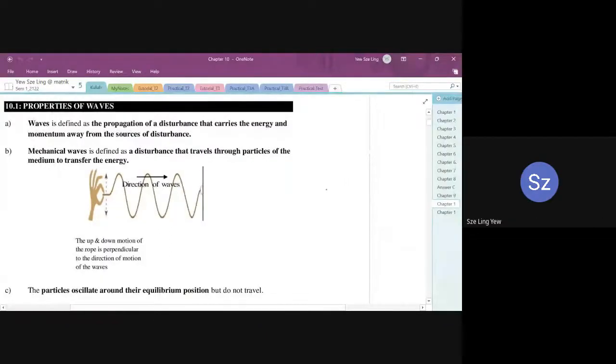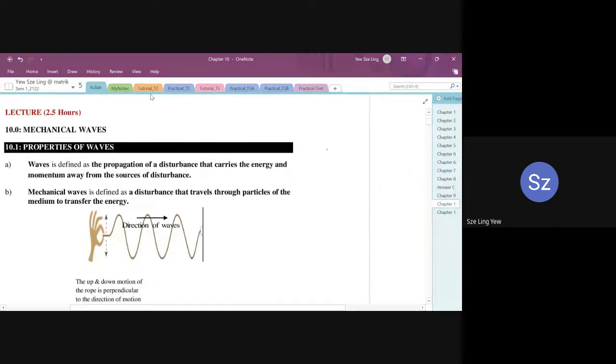Okay, now let's look at chapter 10. We'll do chapter 10 today, and according to the lecturer notes, we're going to spend 2.5 hours on this chapter, but most probably I will finish it in 2 hours. So it's this week and a week after the holiday.